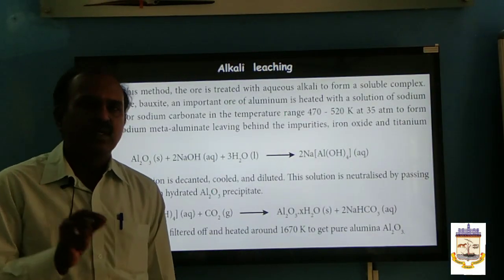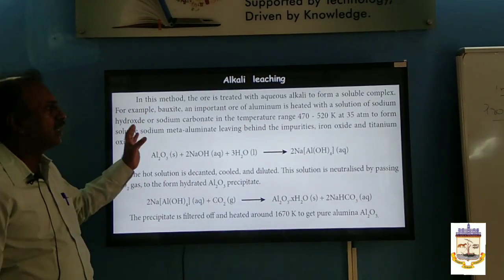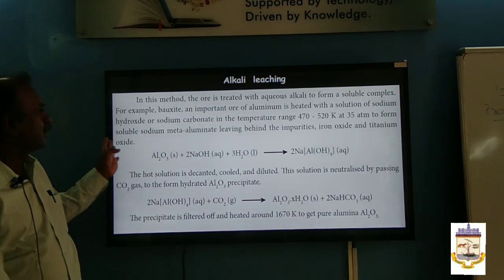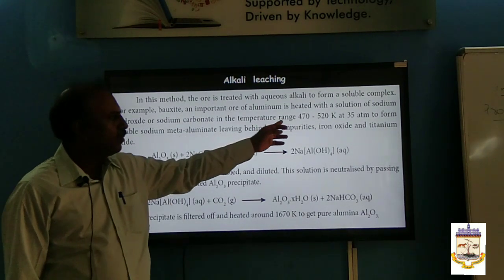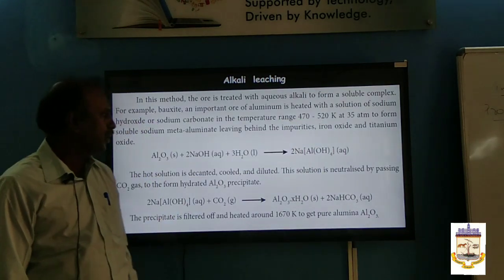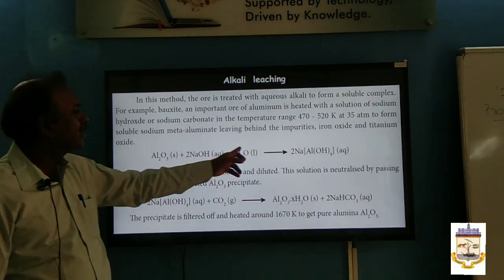That is, the ore is crushed and powdered well. It is treated with aqueous alkali, aqueous sodium hydroxide, at high pressure at a temperature range of about 470 to 520 Kelvin at about 35 atmospheric pressure. What will happen? It will form soluble sodium meta-aluminate.